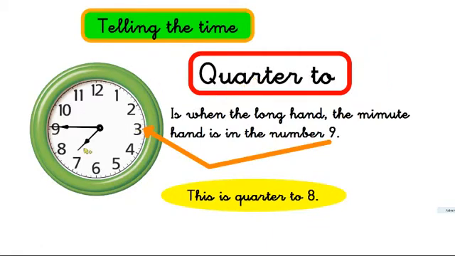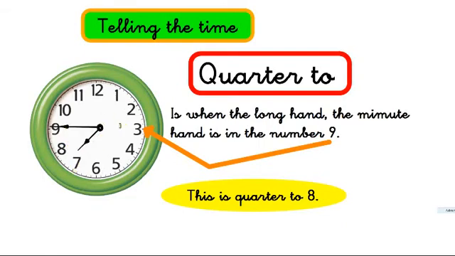Quarter to is when the long hand, the minute hand, is pointing to the number 9. It's on the 9. So this is quarter to. But what hour? Look at the hour hand. The hour hand is pointing to 7. So we know it's quarter to because the minute hand is on the 9, and look at the number 7.